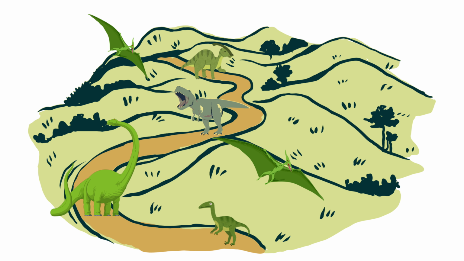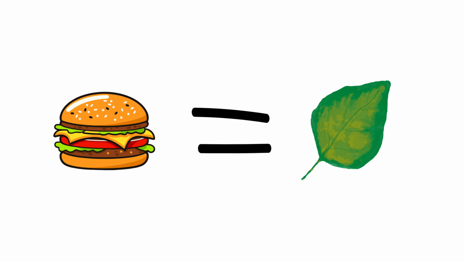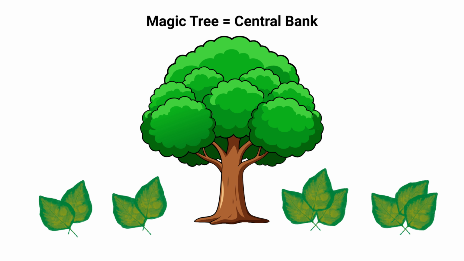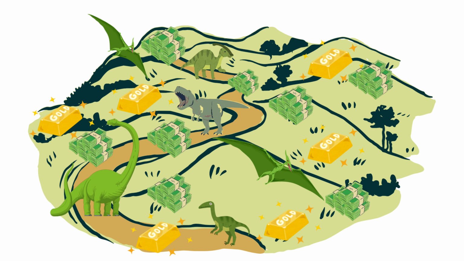Let's start simple. In Dino Valley, there are 10 burgers and 10 leaves. Each burger costs 1 leaf. Perfect balance. Now imagine the magic tree, the one that creates all leaves, suddenly decides to produce 10 more. Now there are 20 leaves. Still 10 burgers. Did Dino Valley become richer?